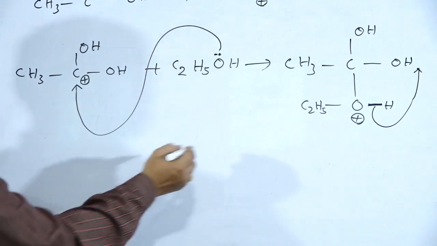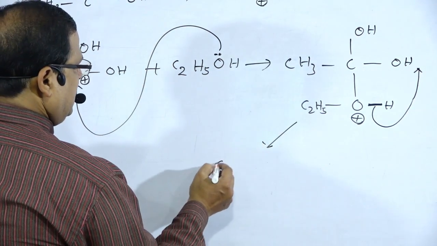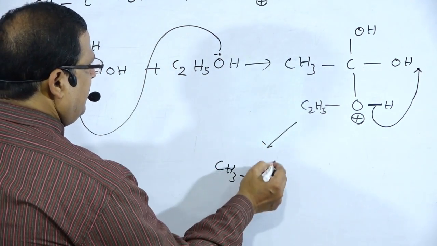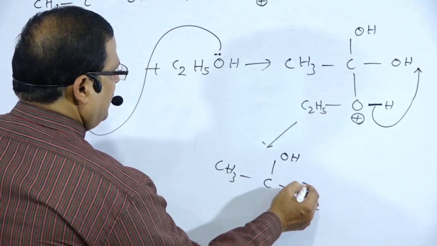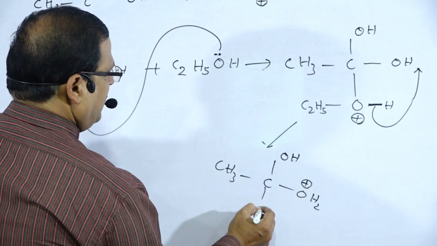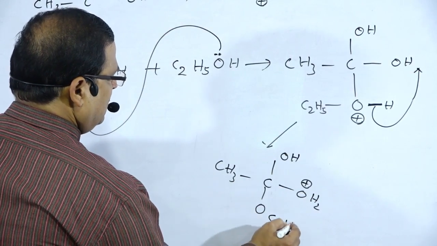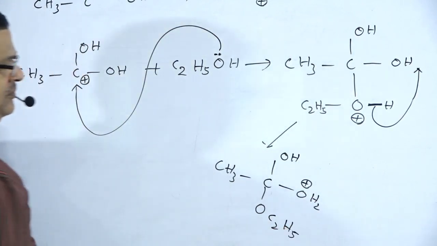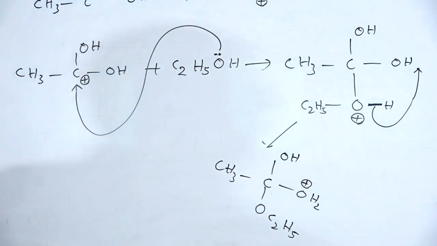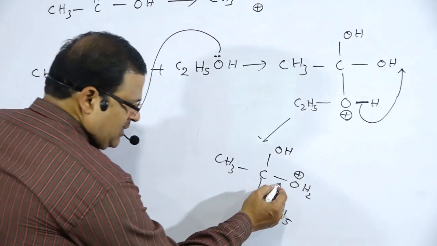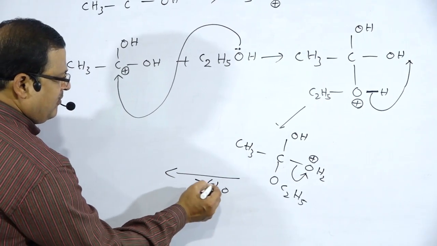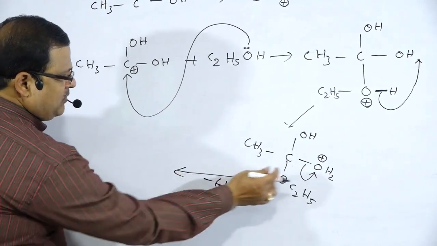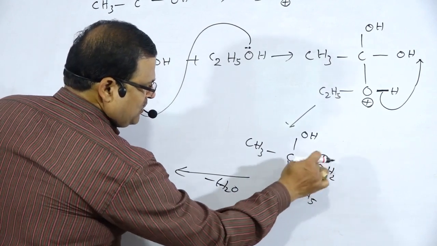So there is the formation of CH3 C OH OH2 plus, and OC2H5. This bond again ruptures, and there is the formation of this species minus water. The water molecule is removed in the form of H2O.